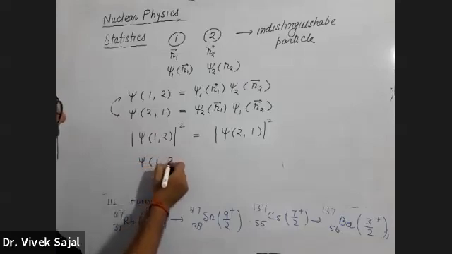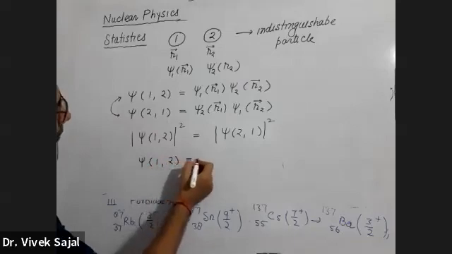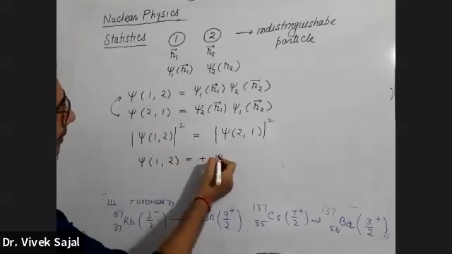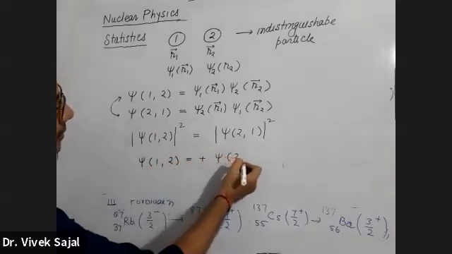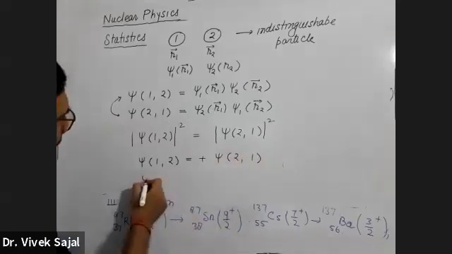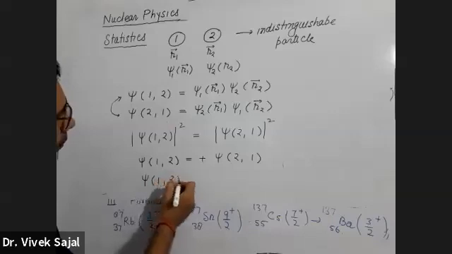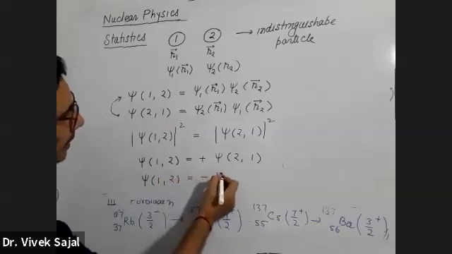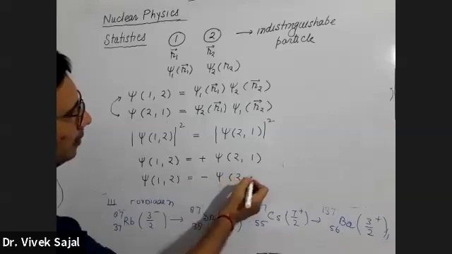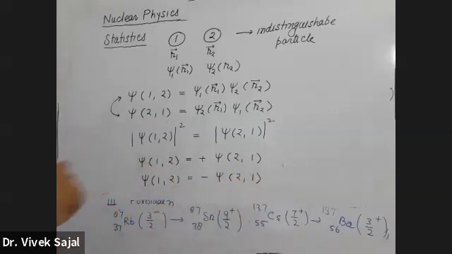Either psi(1,2) is equal to plus psi(2,1), or psi(1,2) is equal to minus psi(2,1). This is the only way in which these wave functions are correlated with each other.